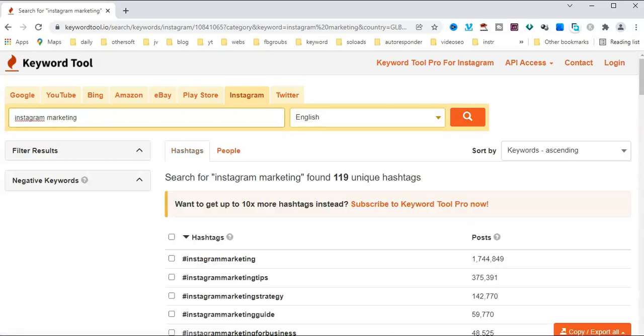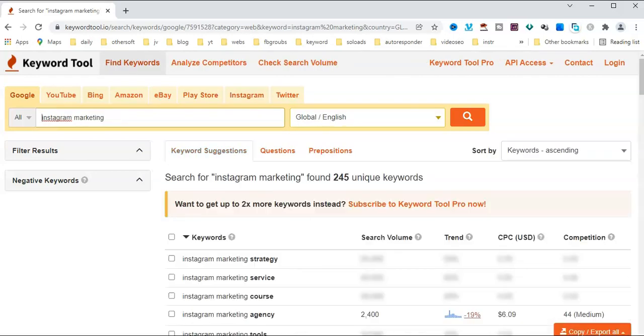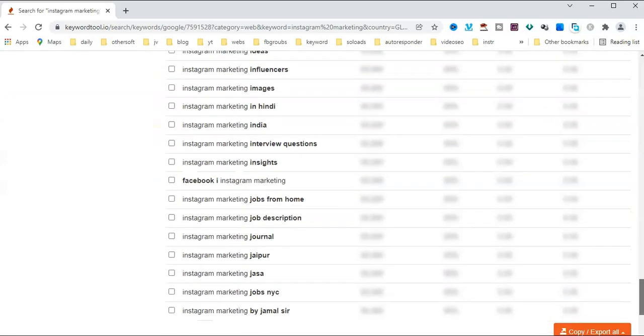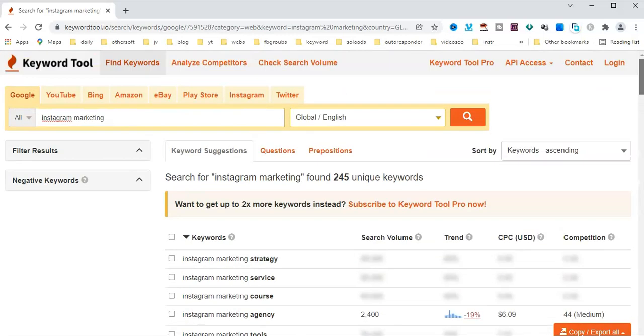Here is an Instagram hashtag, but the free version is limited. If you want all the data details, you can get the paid version.